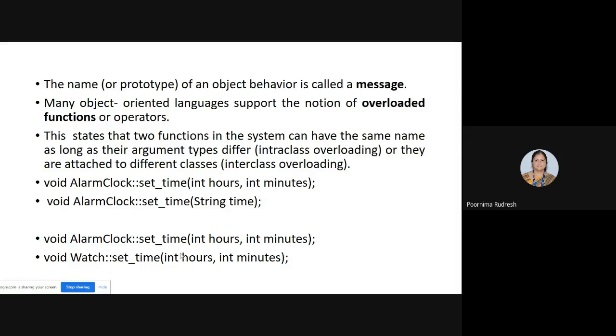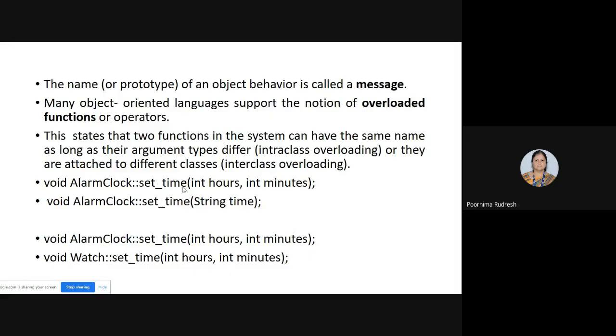In the interclass overloading, the functions can have the same name, and they can also have the same argument types, but these functions are attached to two different classes. See here, one is the alarm clock and the other one is the watch. So we can use the same function name in two different classes, even though the argument type is also same. But here the functions are attached to two different classes, hence it is called interclass overloading. But in the first one, it is called intra-class, means within the class. Overloading occurs within the class. Here, overloading between the classes.